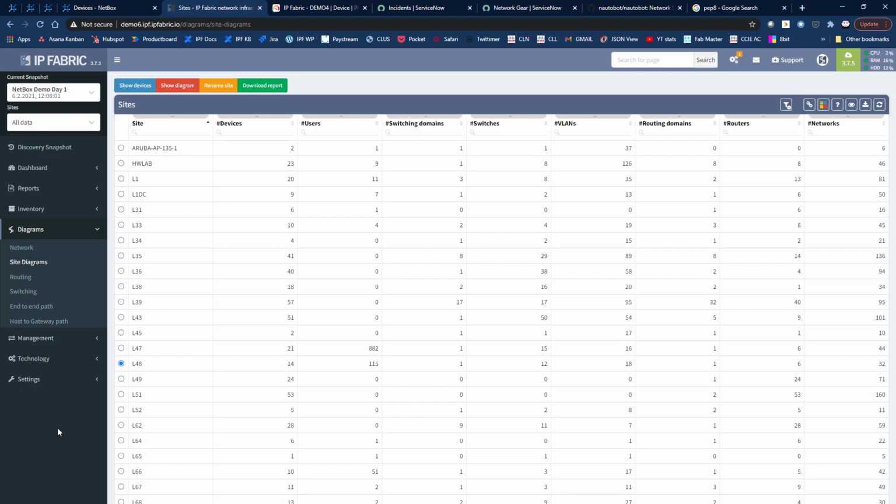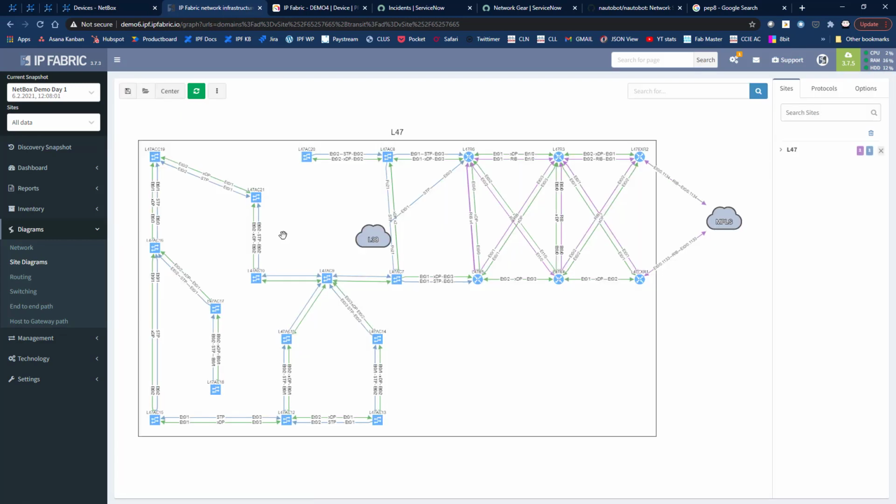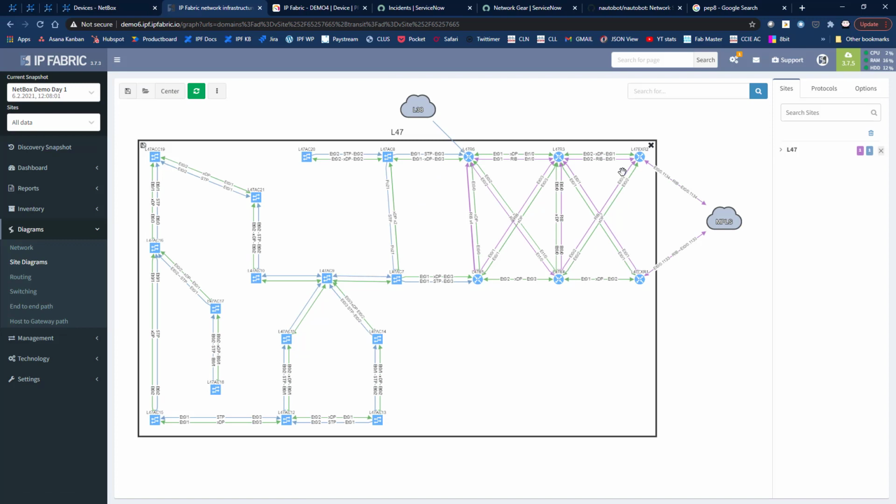Okay, so we're just going to have a quick look at Site 47 before we go ahead and decommission it. This is what it looks like. You can see there's a range here of routers. There's an MPLS connection, a bunch of switches as well, and a connection going off to another site also. So there's a fair range of devices there that are going to have to be shut down and removed from the network.